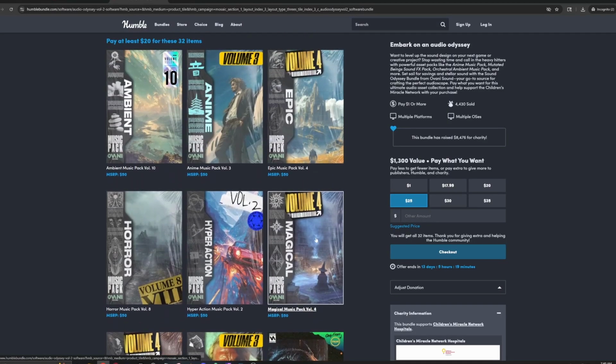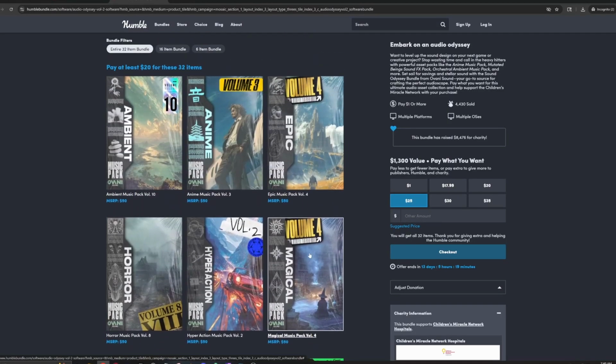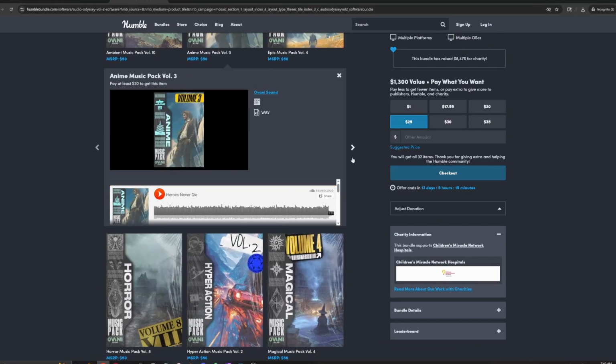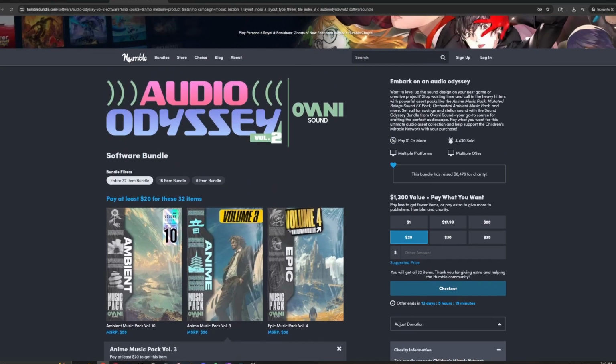So you can see, this is the one that I really like. These are just like Magical Music Volume 4, so they've had 3 volumes before that. I like this one. Looks like John Wick anime. Oh, no, I don't have any sound hooked up, or do I? Oh my gosh, it's so loud. That's way too loud. But anyway, you can listen to him there.